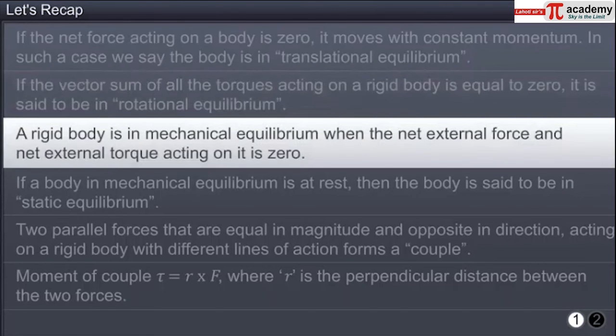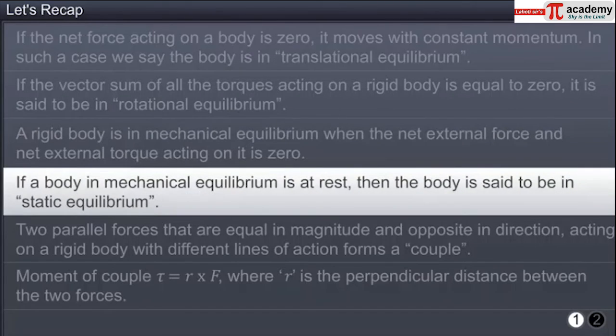A rigid body is in mechanical equilibrium when the net external force and net external torque acting on it is zero. If a body in mechanical equilibrium is at rest, the body is said to be in static equilibrium.